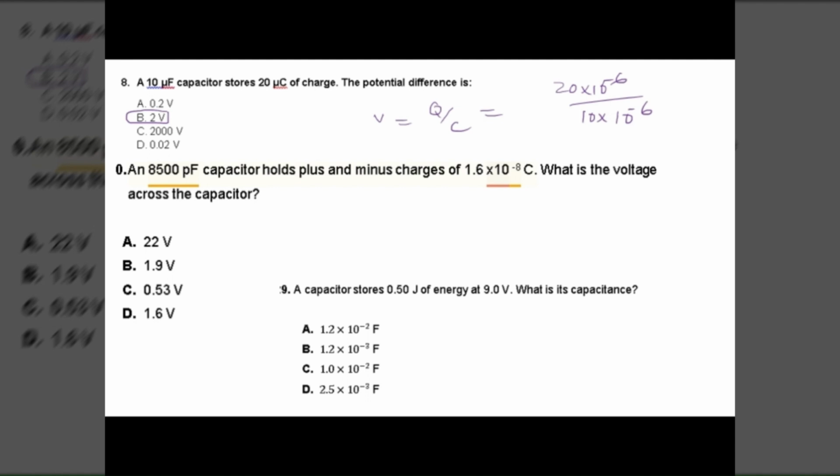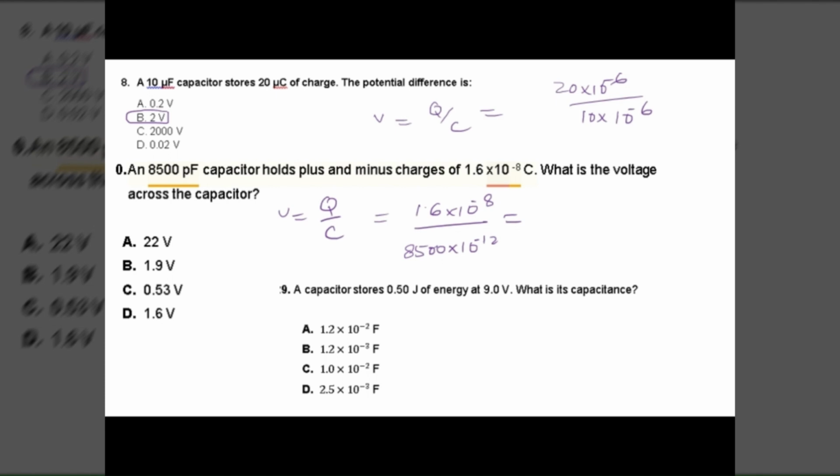Next one. V is equal to Q over C. Pico is 10 to the power minus 12. 1.6 times 10 to the power minus 8 over 8,500 times 10 to the power minus 12. This one you need calculation. Isn't it the opposite?